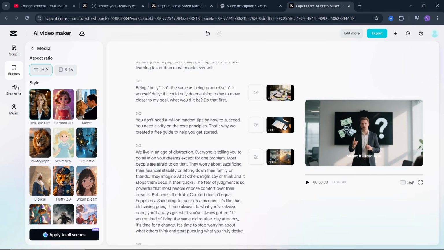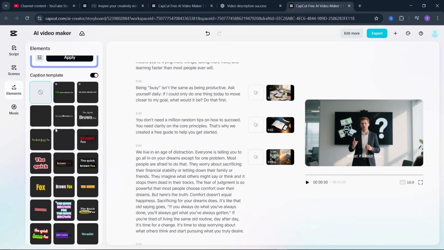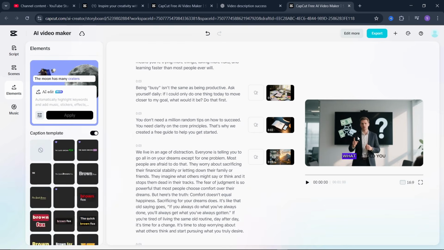The next is simply come over to element. Now we need to add some nice captions to make the video a bit better. So for that, come over here and select any of the captions that you like. As you all know, I like going with the quick brown fox, so I'm just going to look for it. Okay, the quick brown fox, here's another version of it. Once you click on it and it applies, you are going to see it right here.